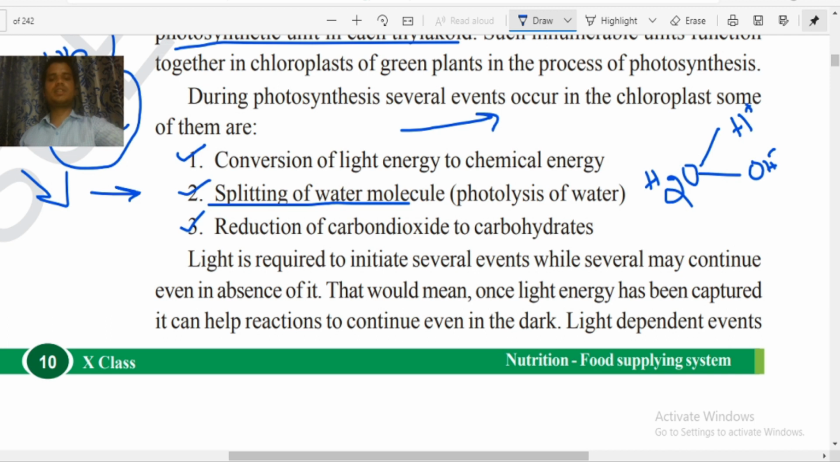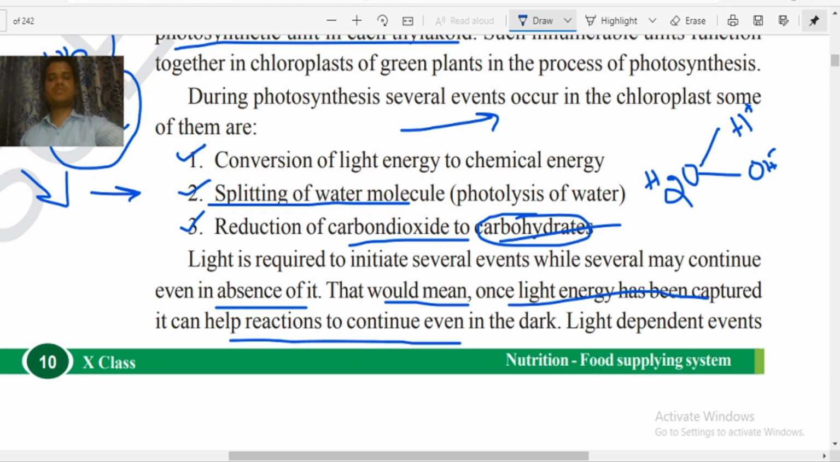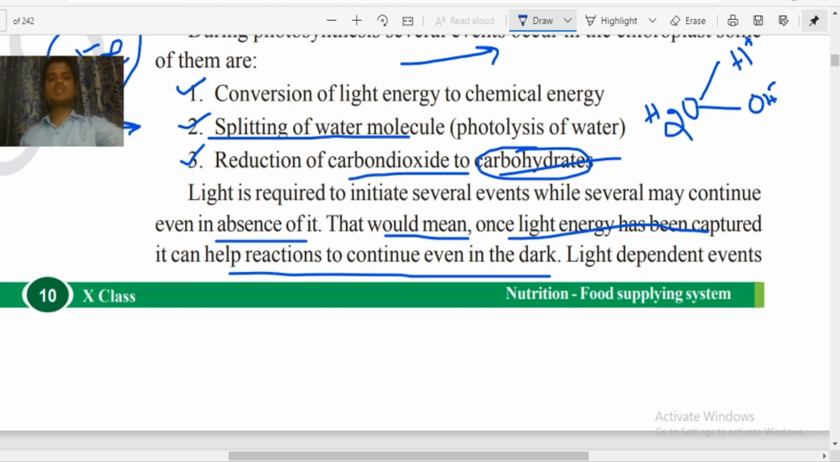Next, the reduction of carbon dioxide to carbohydrates will happen. This is the final stage where the carbohydrates will be produced. Now light is required to initiate several events, while several may continue even in the absence of light. So that would mean that once the light energy has been captured, it can help the reaction to continue even in the dark.